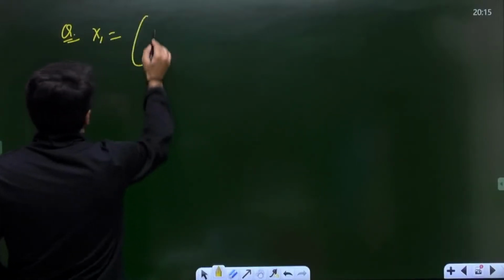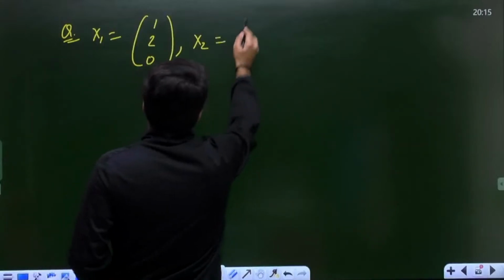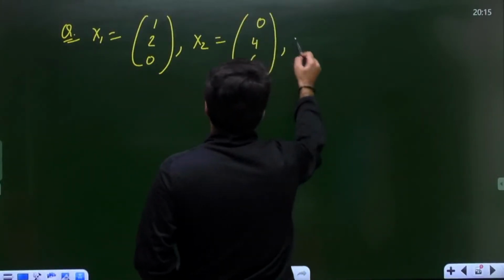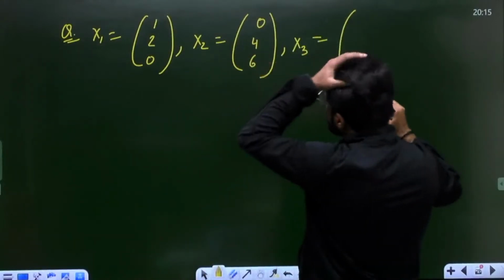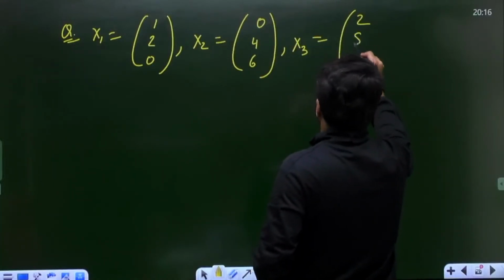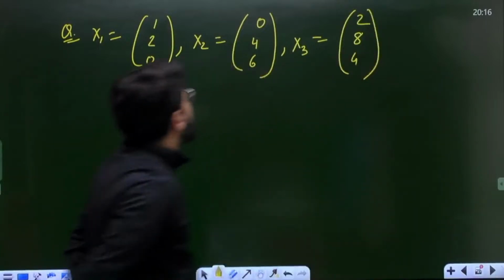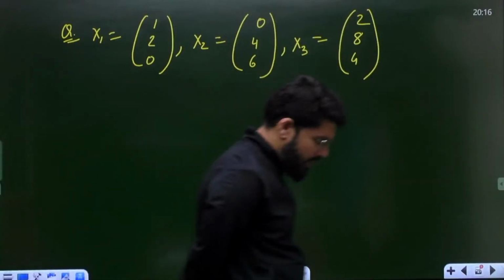Suppose I write down a vector. Let us consider these vectors.